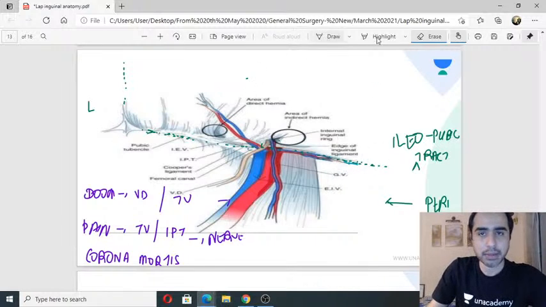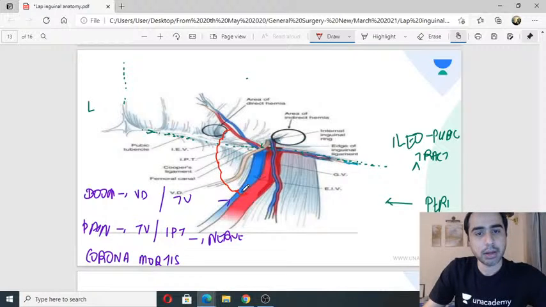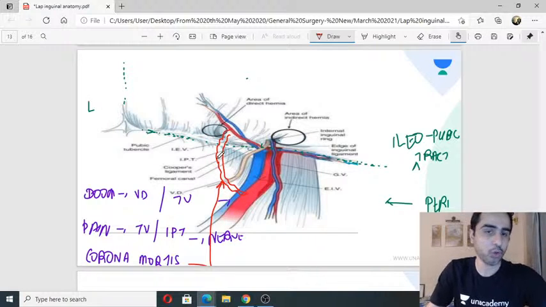Sometimes in some people, the iliac vessels have a communication with the inferior epigastric like this. So your external iliac communicates with the inferior epigastric. This is called corona mortis. Corona means crown, mortis means something that can kill. So a vascular communication between the iliacs and the inferior epigastric is your corona mortis. These are the only things that you need to know.